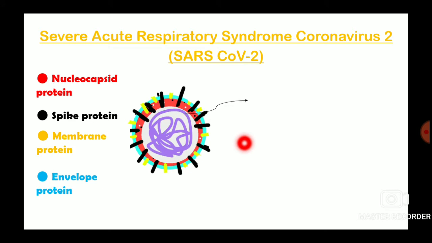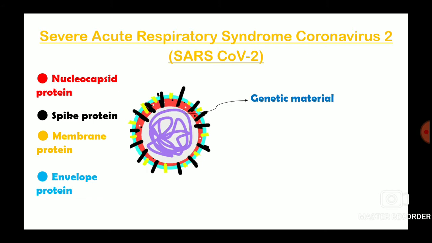Just like other viruses, this virus also has proteins. This red part is the nucleocapsid protein. This blue part, which is enveloping the nucleocapsid protein, is known as the envelope protein. And these yellow structures which are coming out from the envelope protein are known as the membrane protein, and the black parts are the spike proteins. Okay, so we have talked about proteins, but there is another part as well, the genetic material of the virus, which is displayed in purple color.